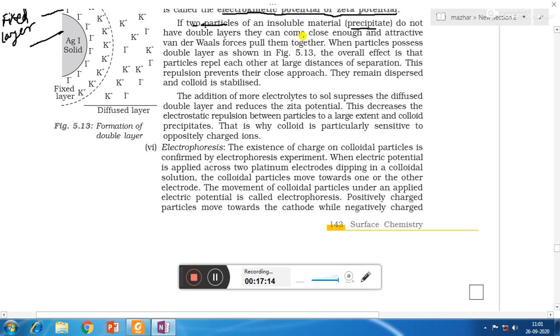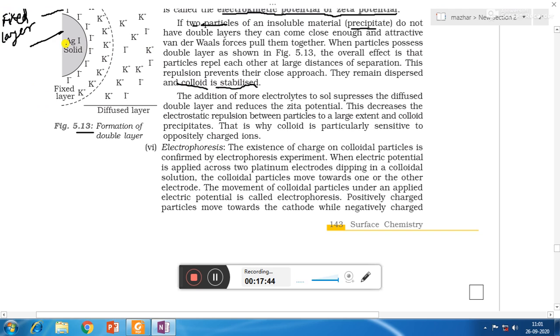Here we will see that if two particles of an insoluble material, that is precipitate, do not have double layers, they can come close enough and attractive van der Waals forces pull them together. When particles possess double layer as shown in figure 5.13, the overall effect is that particles repel each other at large distances of separation. This repulsion prevents their close approach. They remain dispersed and colloid is stabilized.